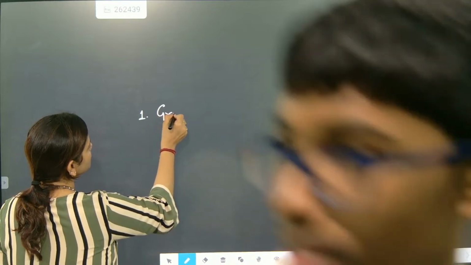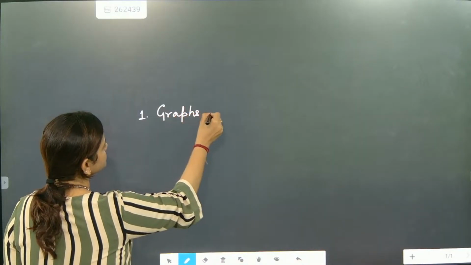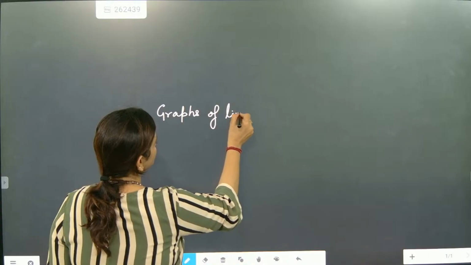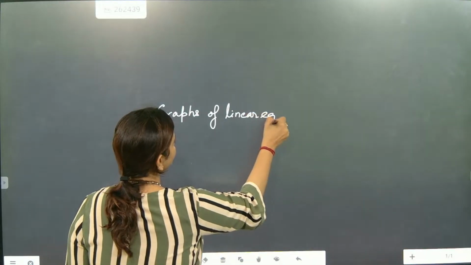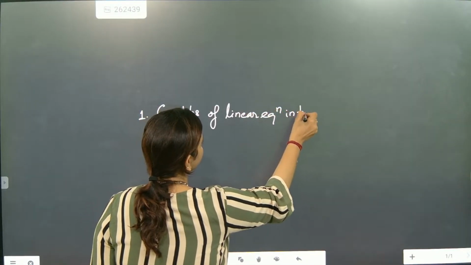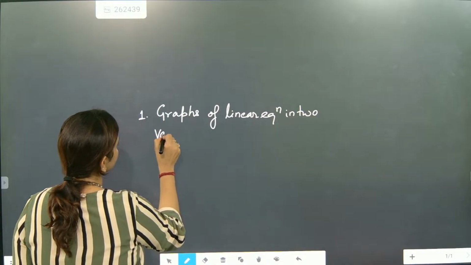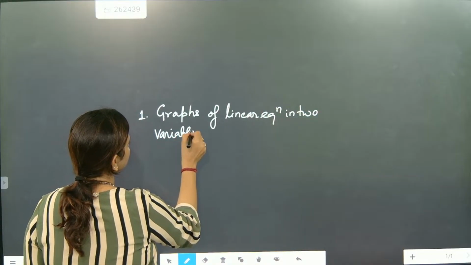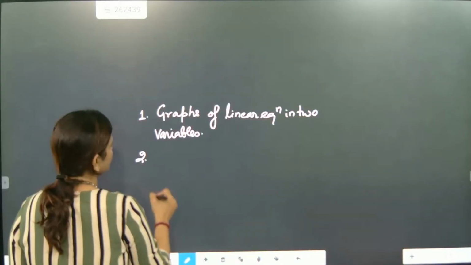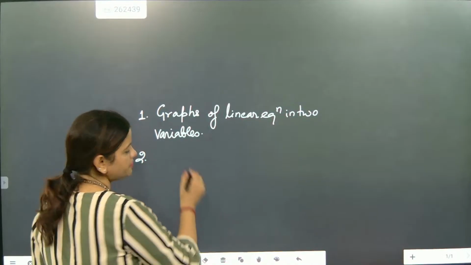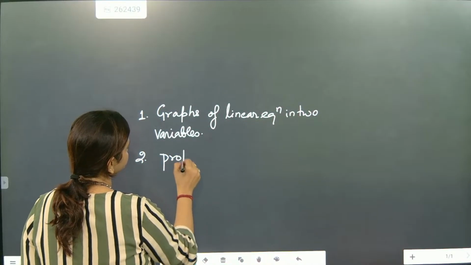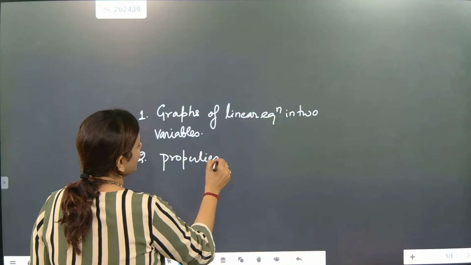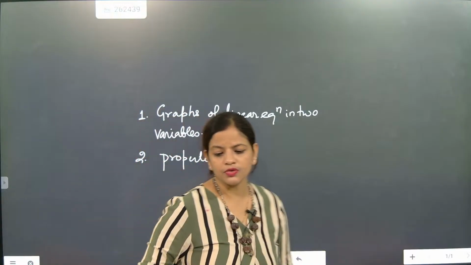See, graphs of linear equations. Linear equation in two variables. In that, graphs are there. First, properties. Questions are coming based on properties, like unique solution, no solution. Third, word problems.